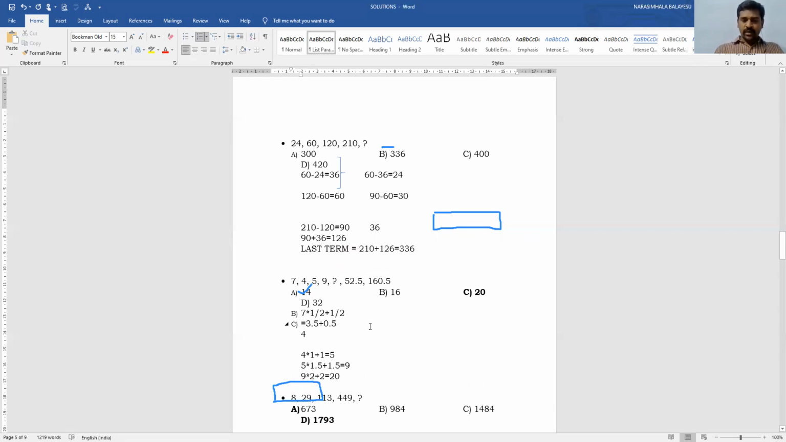Sir, what about the next one? 20 into 2.5 plus 2.5. Then what is the value? 50 plus 2.5, 52.5. Therefore our answer is correct. What is the answer? 20.